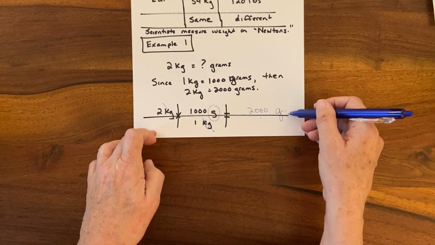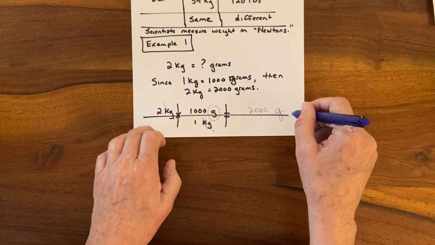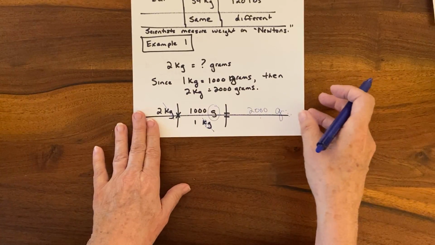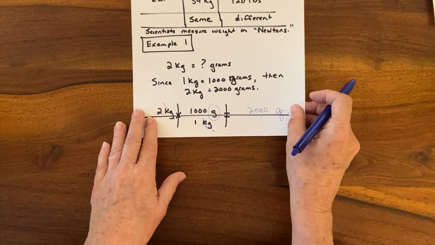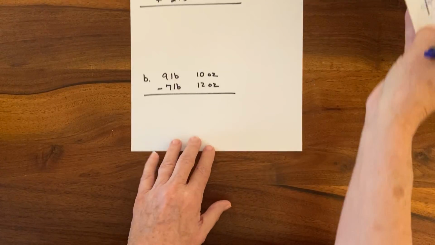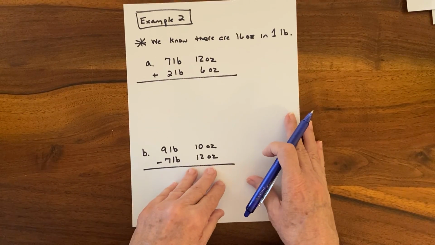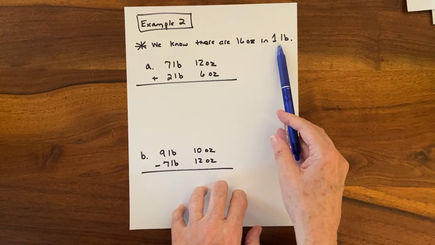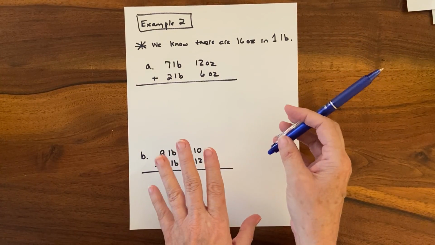You don't have to go through all that, but man, if you can figure this piece out, it's going to be really helpful to you. You'll have plenty of chances to practice it coming in your next couple of years, but it's going to be good, I promise you. All right, example 2. The key to this is that you know that there are 16 ounces in a pound. Okay, fair enough. Got it.